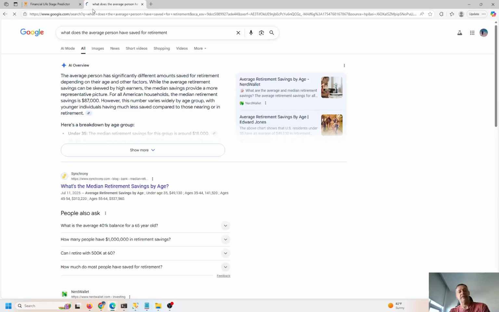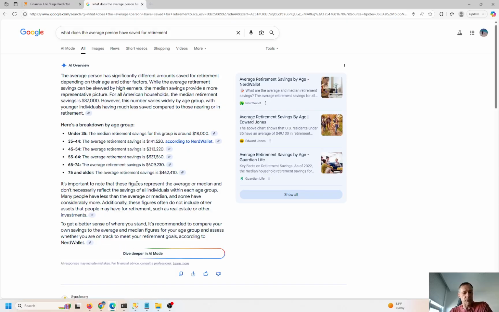Okay, let's see what Google says. For all Americans, the median retirement savings is 87,000. That's shocking, right? People are heading into retirement with 87K. I don't know if that's going to be a good retirement. I would think you'd need at least $1 million. I guess it depends where you retire. 87 seems kind of low.